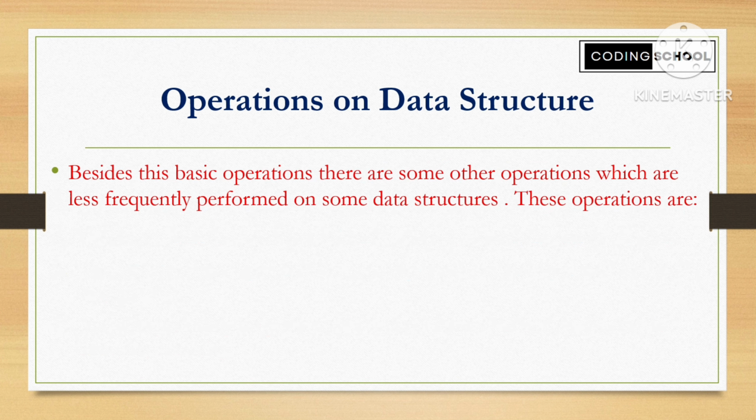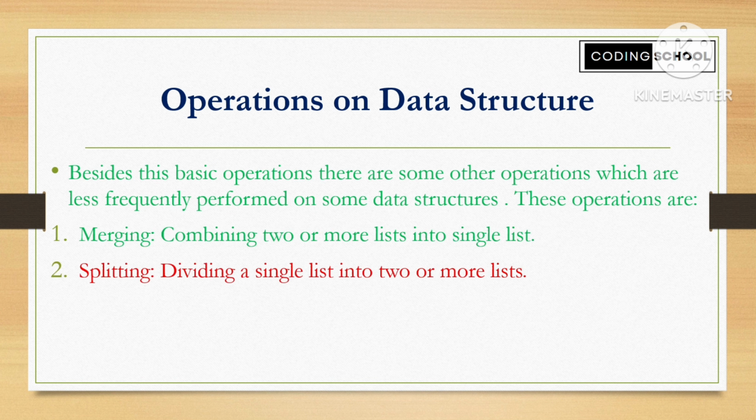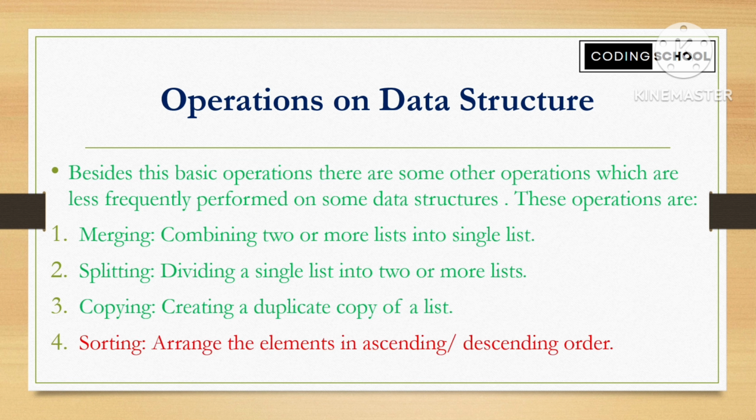Besides these basic operations, there are some other operations which are less frequently performed on some data structures. First operation is merging. Merging means combining two or more lists into a single list. Second operation is splitting. Splitting means dividing a single list into two or more lists. Third operation is copying. Copying means creating a duplicate copy of a list. Fourth operation is sorting. Sorting means arranging the elements in ascending or descending order.